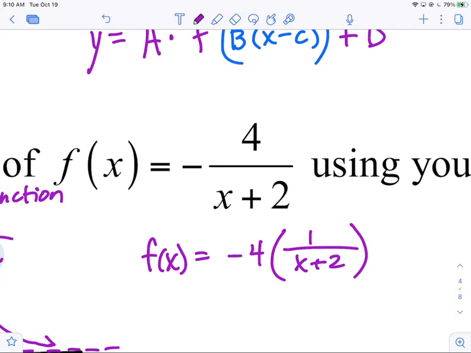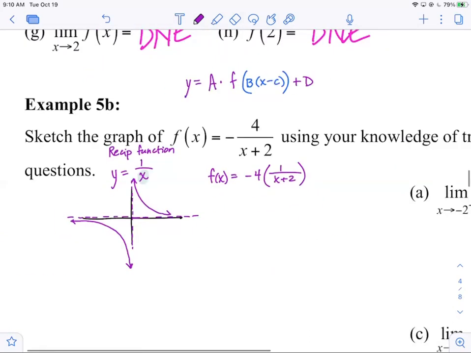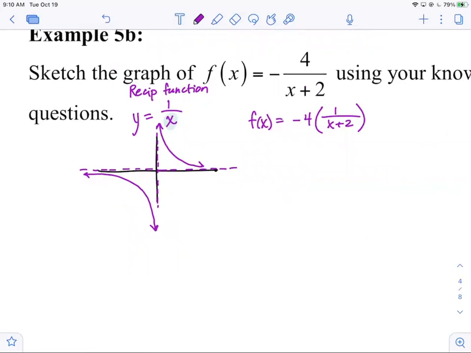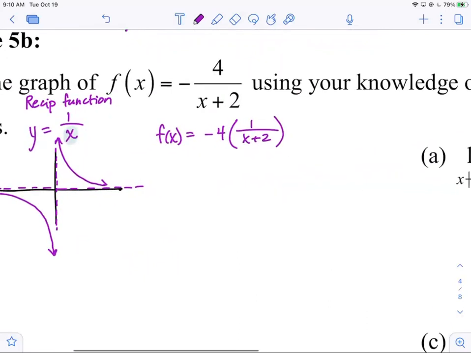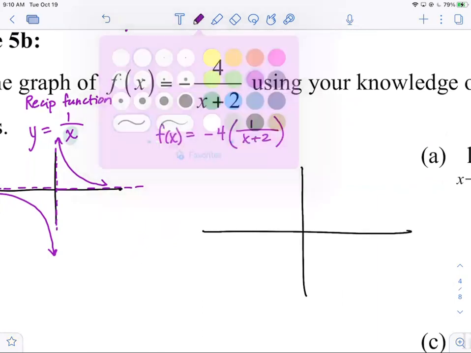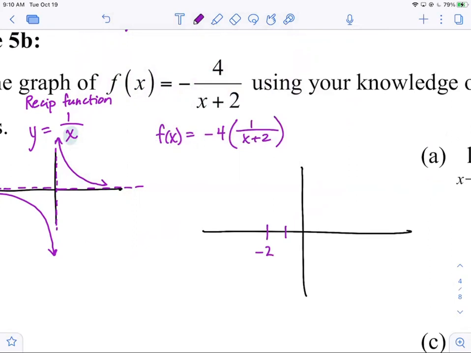Now, even though the last thing we did was shift it left 2 units, it's the first thing we do when we graph it. So let's go ahead and do that. -2, right there. That is where your new vertical asymptote is. And that's why we do it first. You always graph your asymptotes first, always, because they become guidelines, literally, for what the graph looks like.